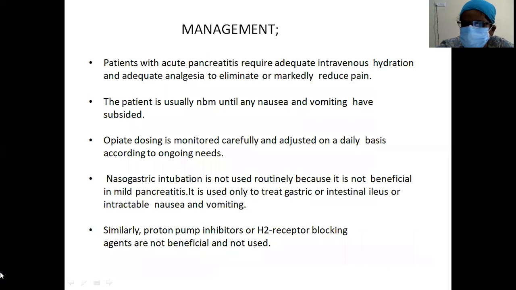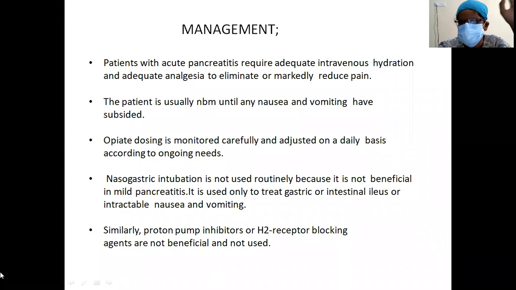What is the management of acute pancreatitis? The most important primary goal of acute pancreatitis is fluid resuscitation. Here you are having fluid sequestration, a large amount of fluid. There is capillary leak, so all the fluid will be going from the vascular compartment into the interstitial spaces.